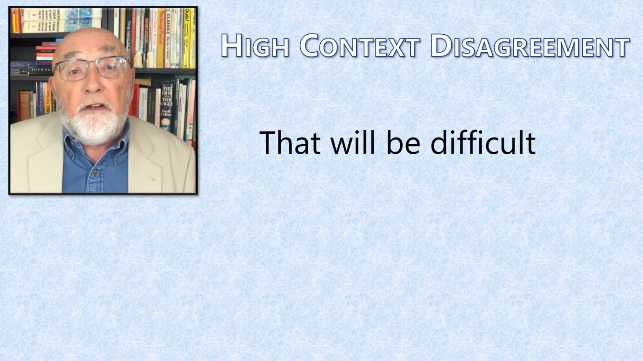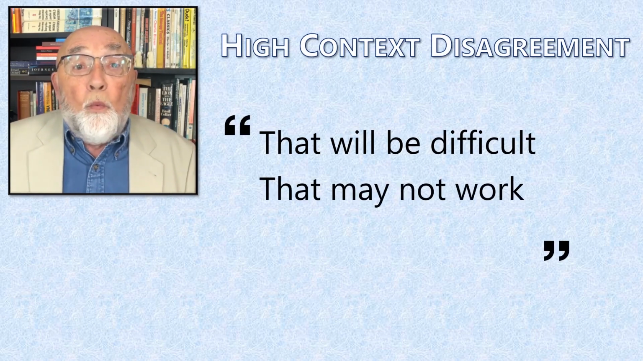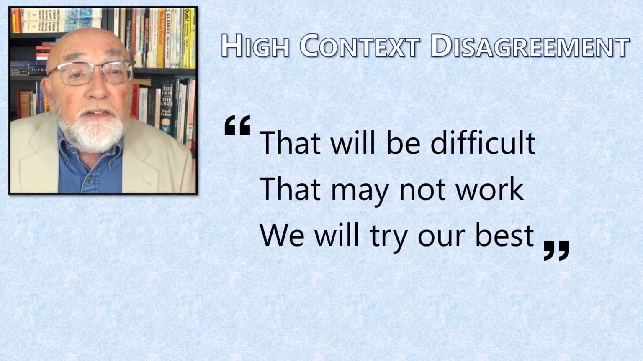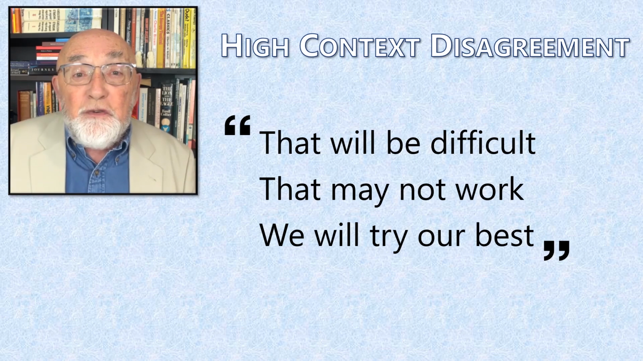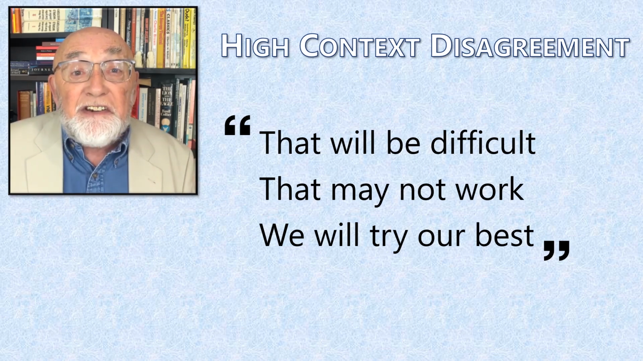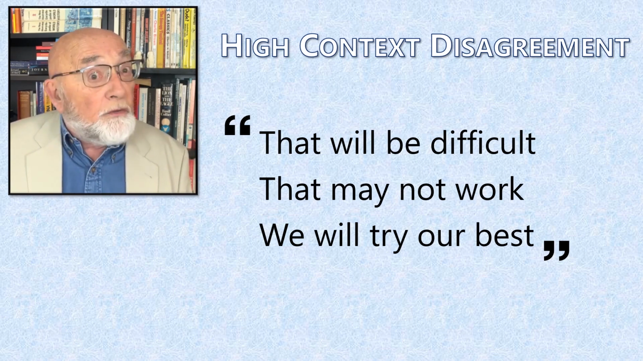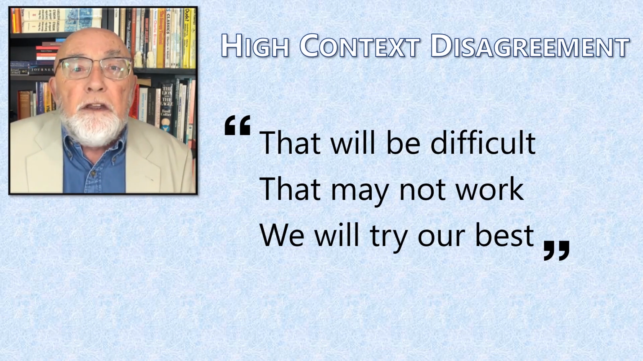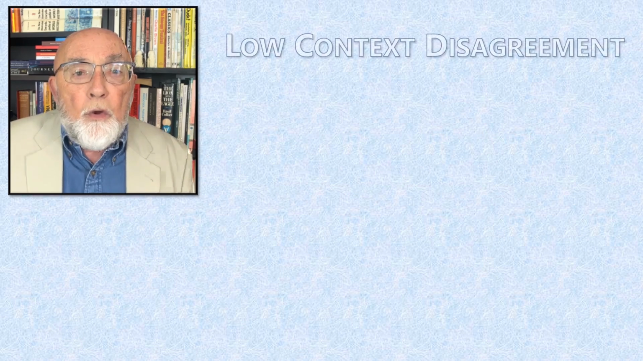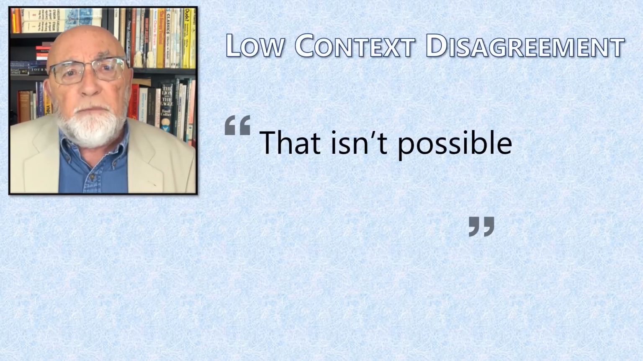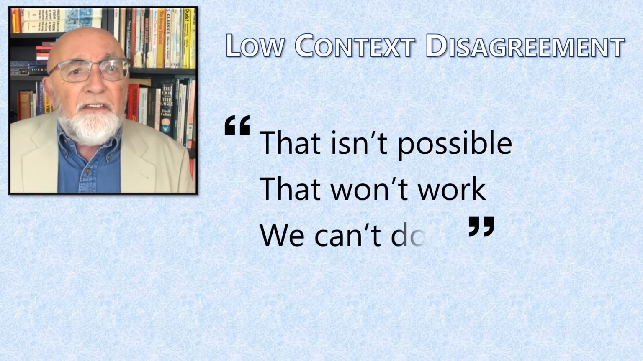Here are common examples about disagreement. High context. That will be difficult. That may not work. We will try our best. I used to teach Westerners that 2 objections means disagreement, and that anything other than yes, like we will try our best, means no. Low context. That isn't possible. That won't work. We can't do it.